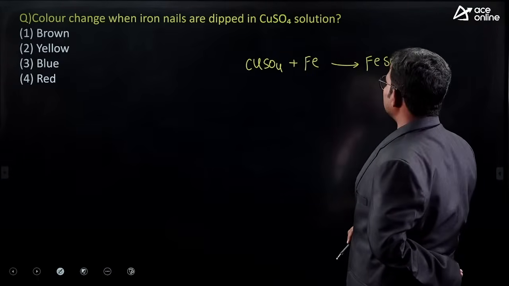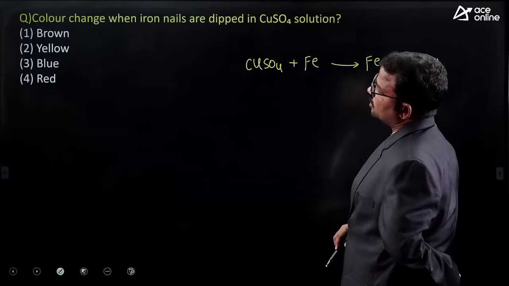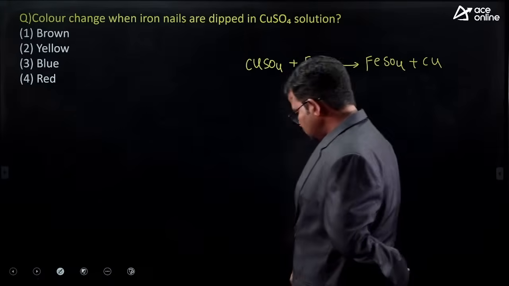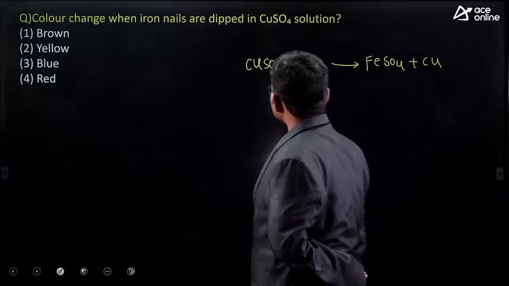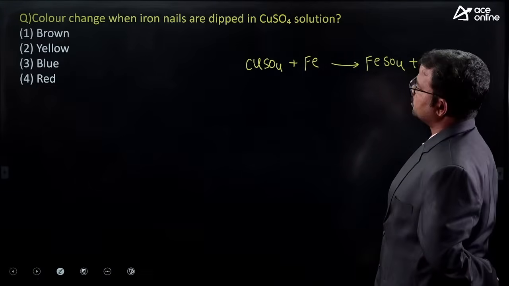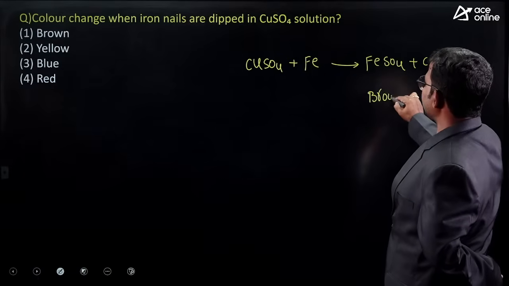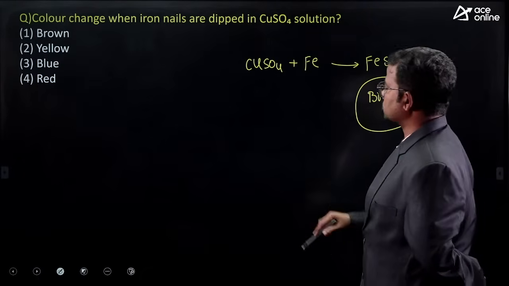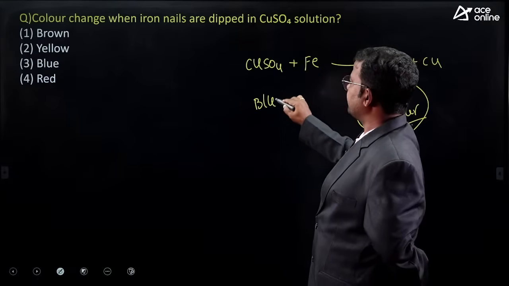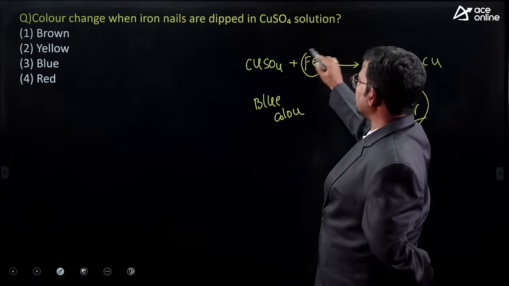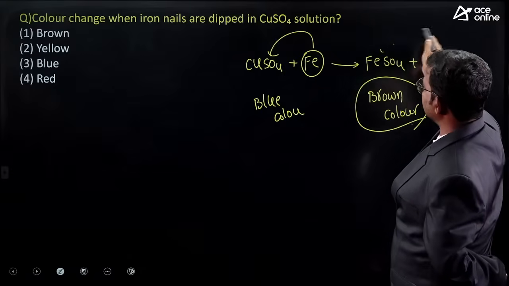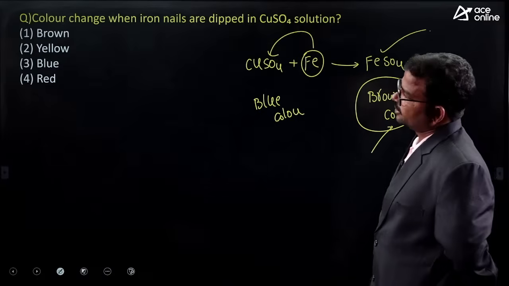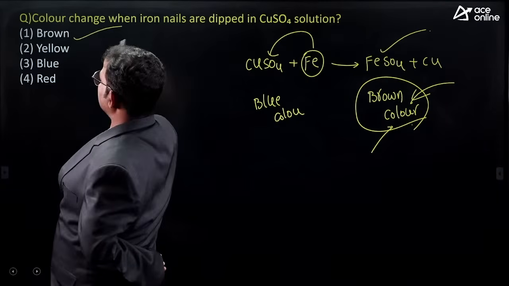So generally what kind of color do we get here? Iron sulfate is completely brown in color. Copper sulfate mostly exhibits blue color. When iron reacts with copper sulfate, its color also changes, just like this, to brown color. Because of that, here the correct option is 1 only.